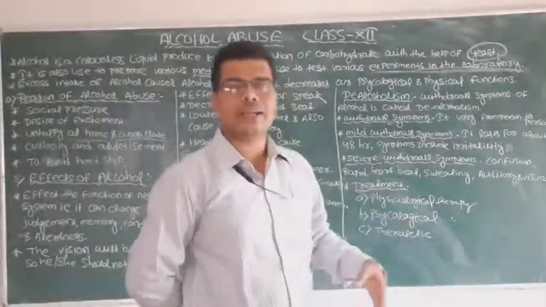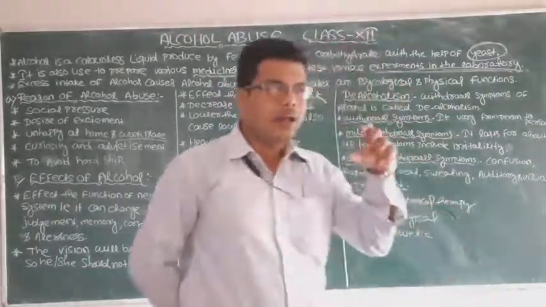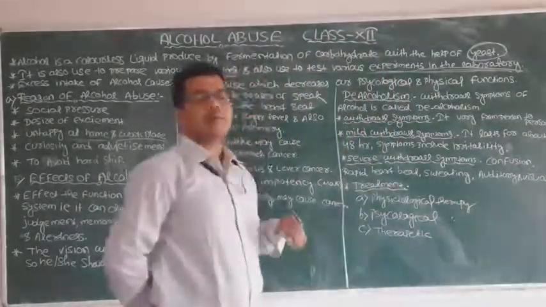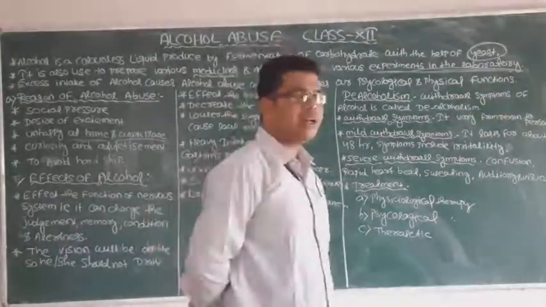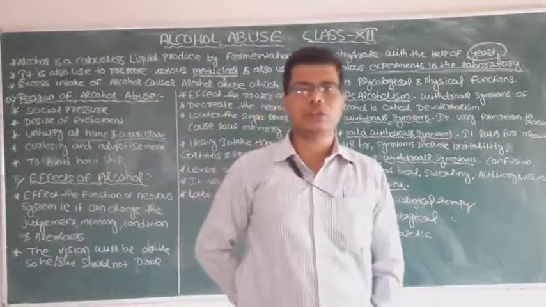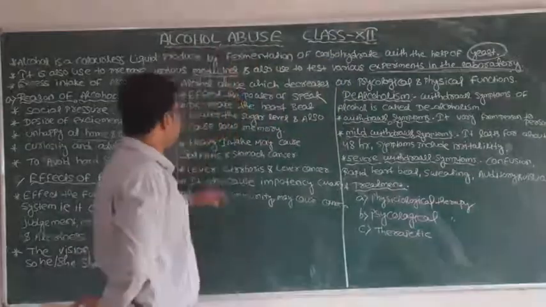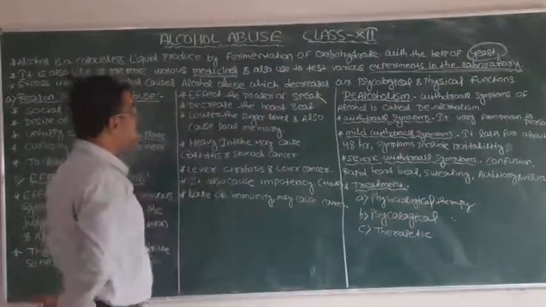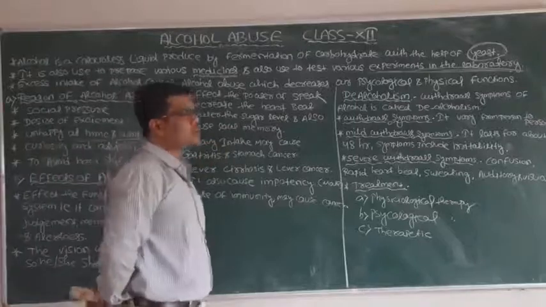If a person takes an excess amount of alcohol, then it may decrease the heartbeat. Our heartbeat, which is 72 times per minute, will decrease, which may lead to heart choke also. There are chances of heart choke or heart arrest. So that is the decrease of the heartbeat. Next, it lowers the sugar level and also causes loss of memory.